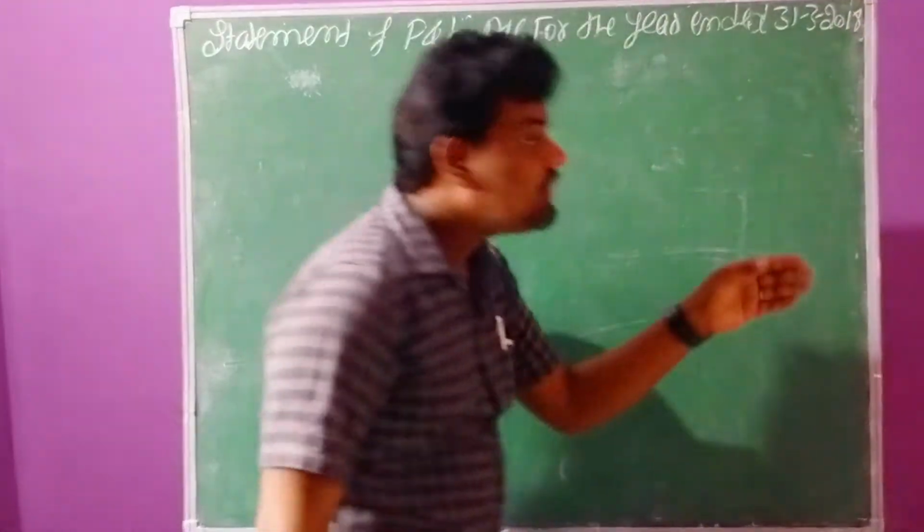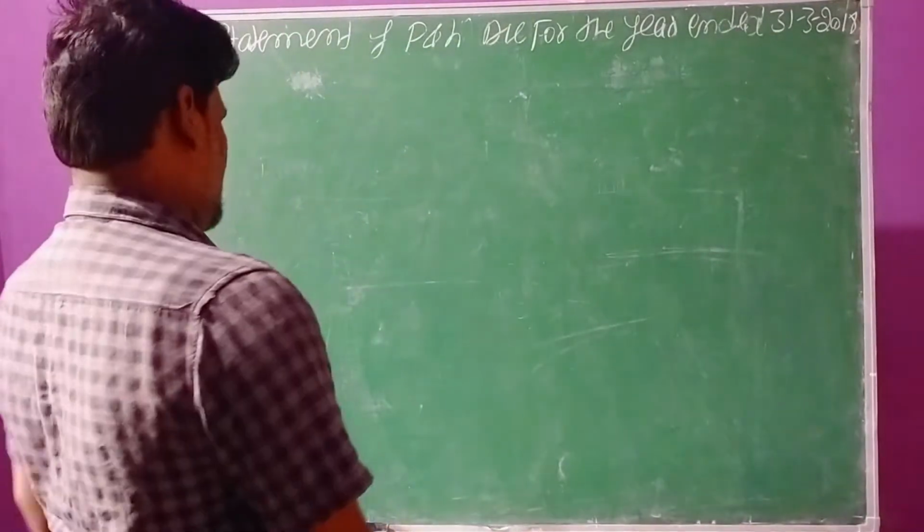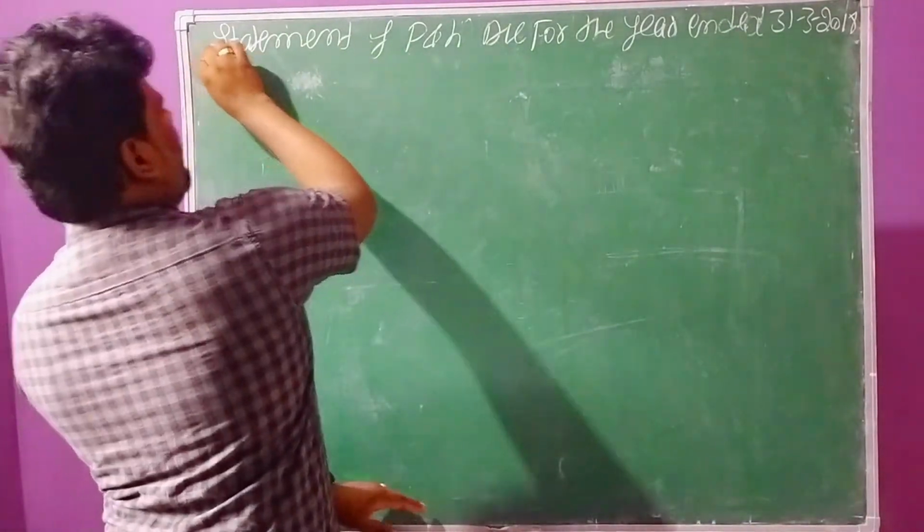On this date only we need to prepare the statement of profit and loss account. Now we have to apply the format.